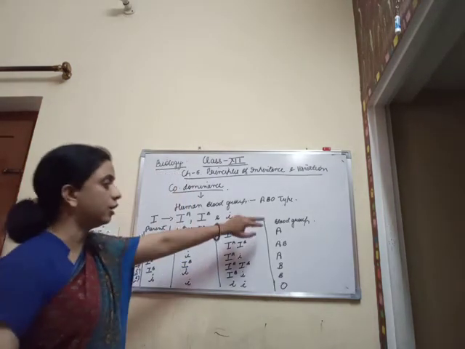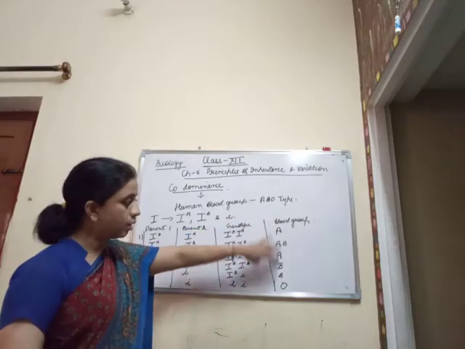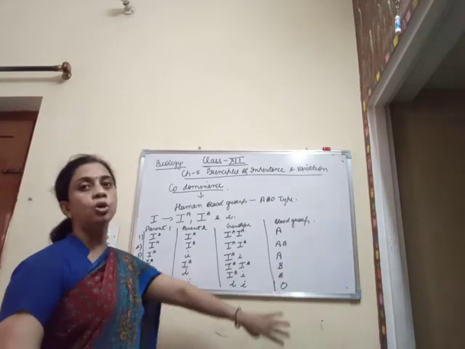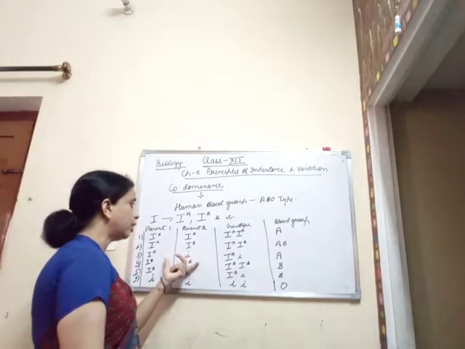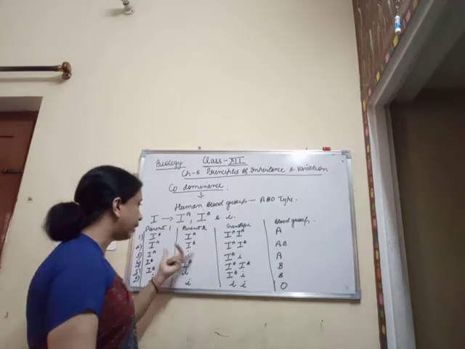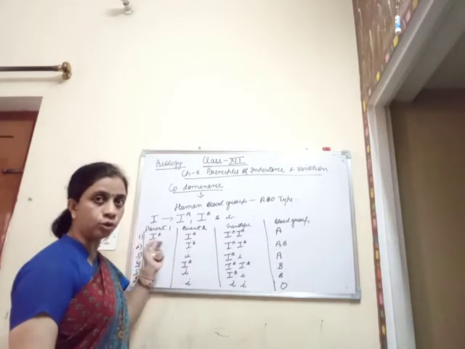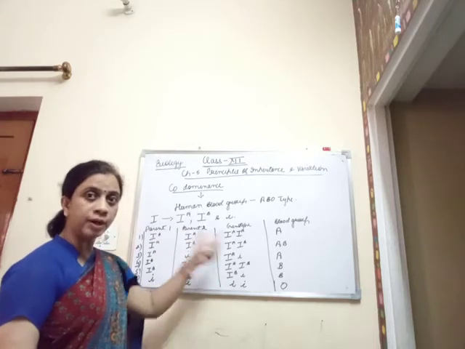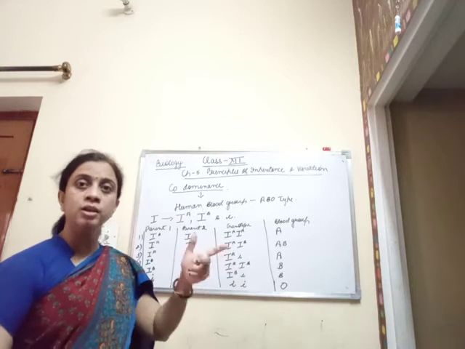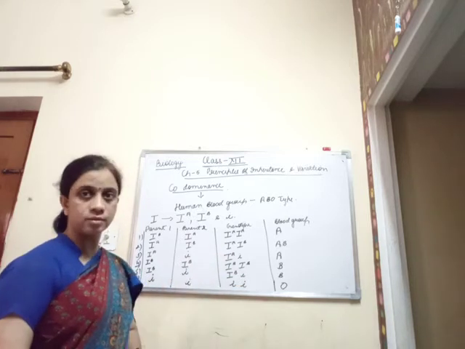So accordingly we have obtained our four types of blood groups, that is A, B, AB and O type. So this is how we can see that both the alleles, that is alleles from both the parents, contribute in defining the type of blood group in the upcoming generation, and this procedure is known as codominance.